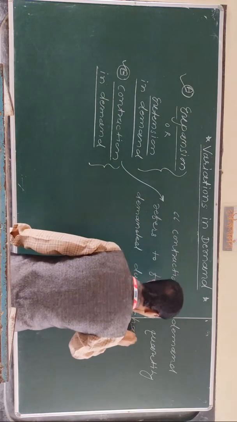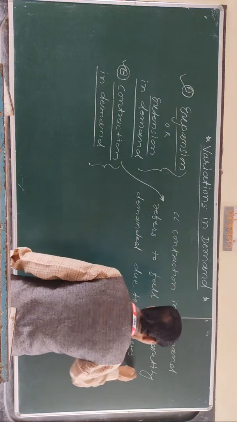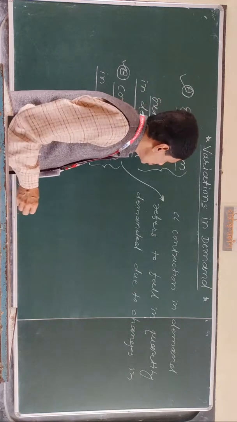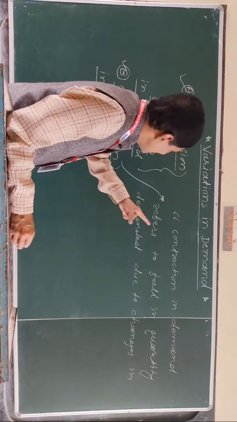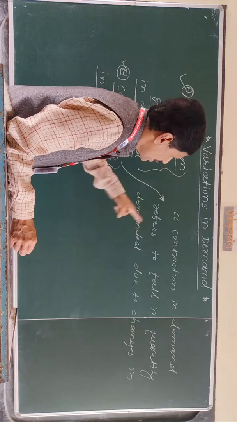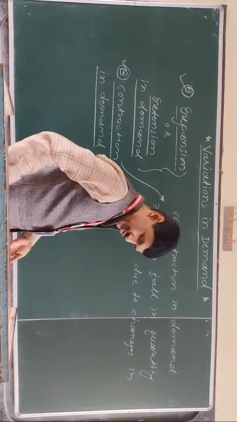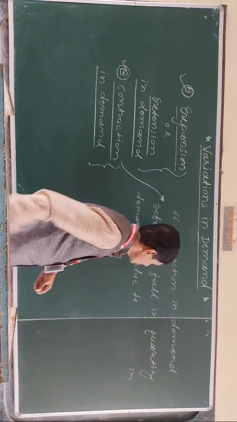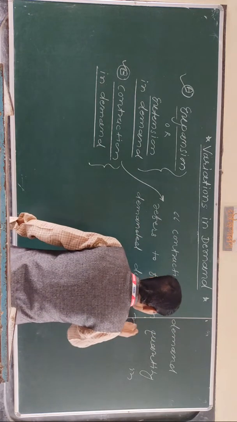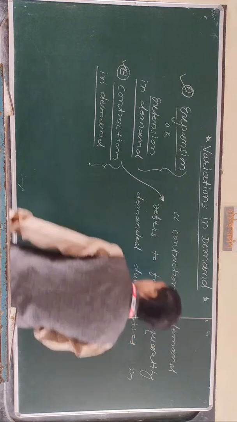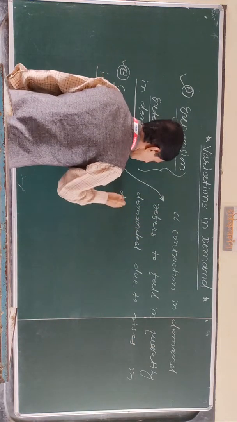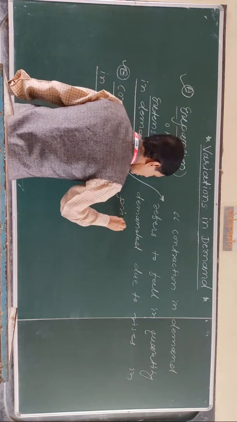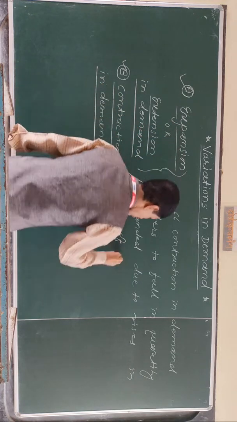due to changes in price. So contraction in demand refers to fall in quantity demanded due to rise or increase in price of commodity.